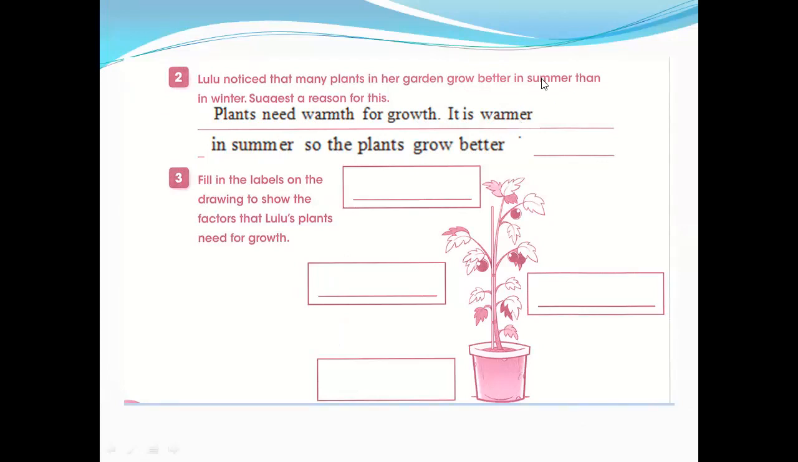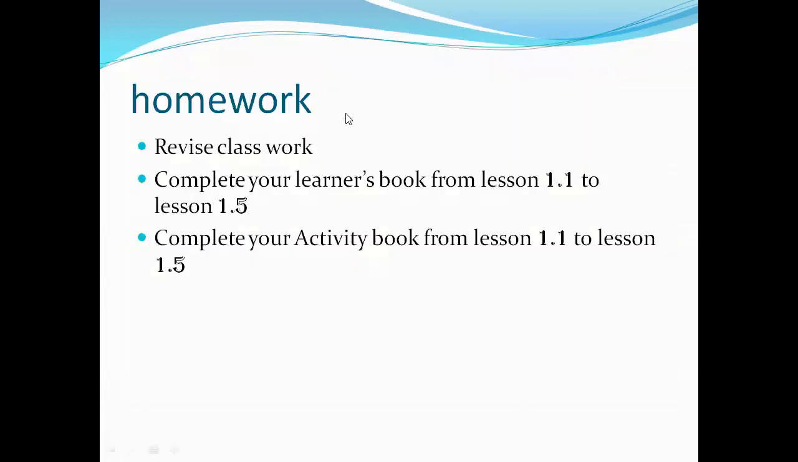In summer. Fill in the labels on the drawing to show the factors that Lulu's plants need to grow. Yes, we know: light, air, water, and a warm place.